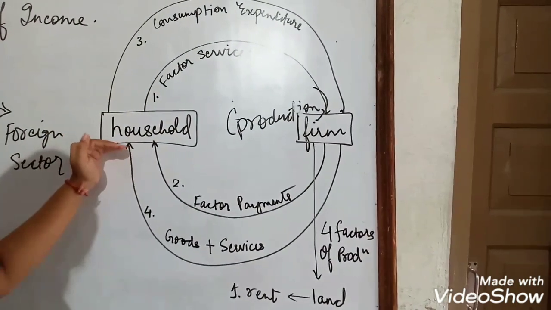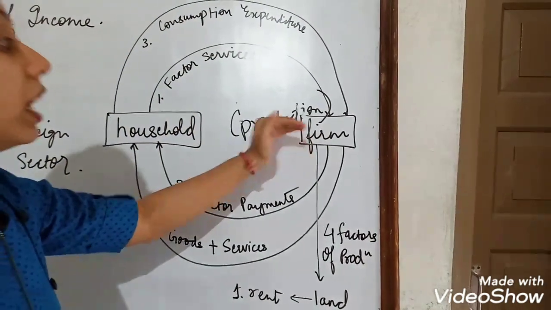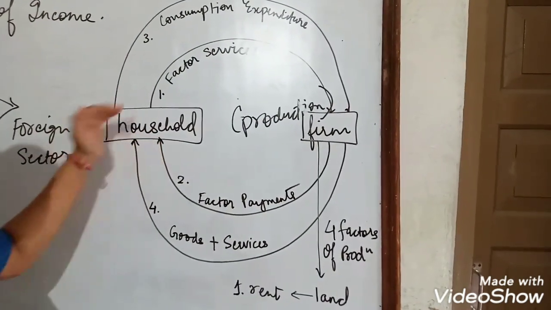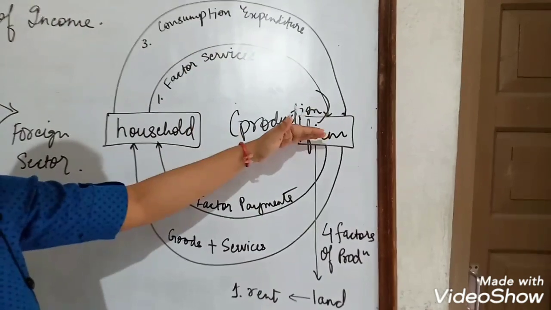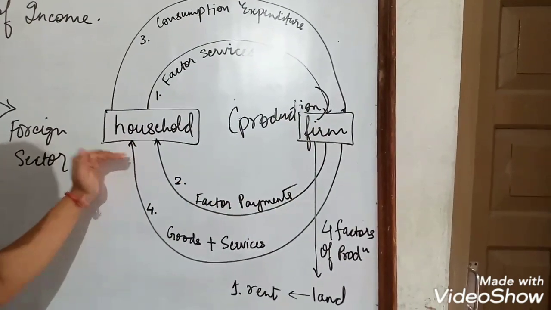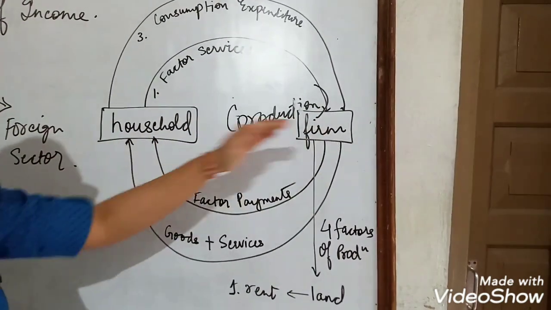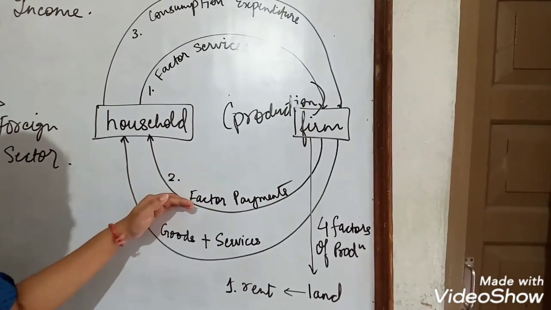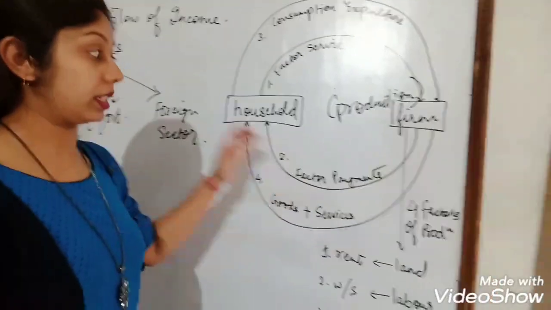Now the household has given something to the firm. In return, or in exchange, the household will also get something because it is providing its services. So in exchange for services, it should get its reward as well. These rewards, in exchange for the services, are the factor payments. Now what factor payments will the household get?